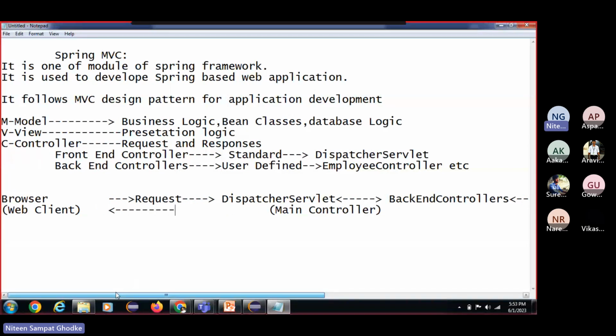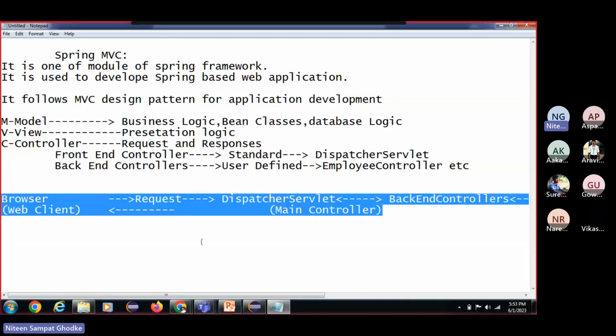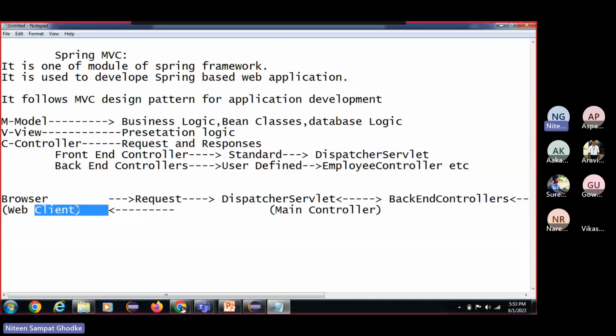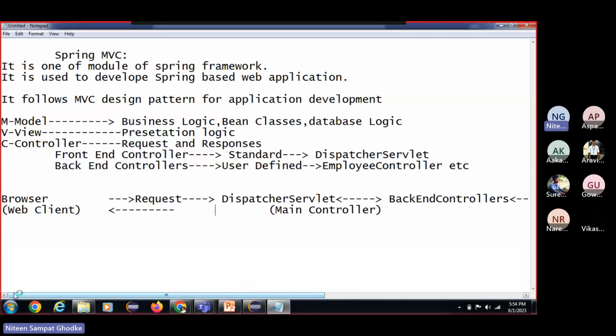So this is exactly what we are going to do over here. With the browser, that means without internet this application will not work. So compulsory with the help of the internet. And this entire application, the dispatcher servlet with the backend controller, service layer, DAO layer, and the database layer, we are going to put onto the server. As the server we can use Tomcat as a web server, the container.